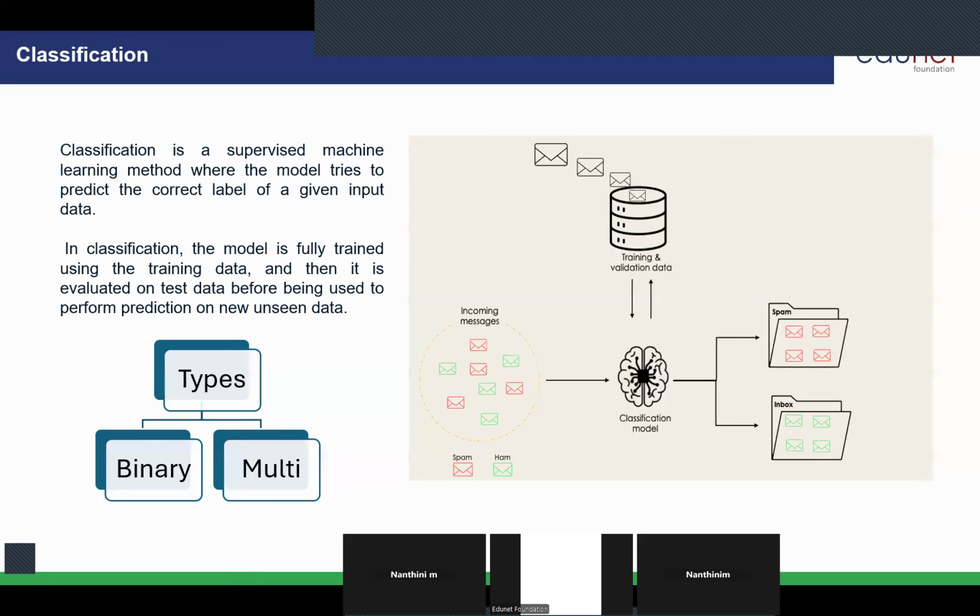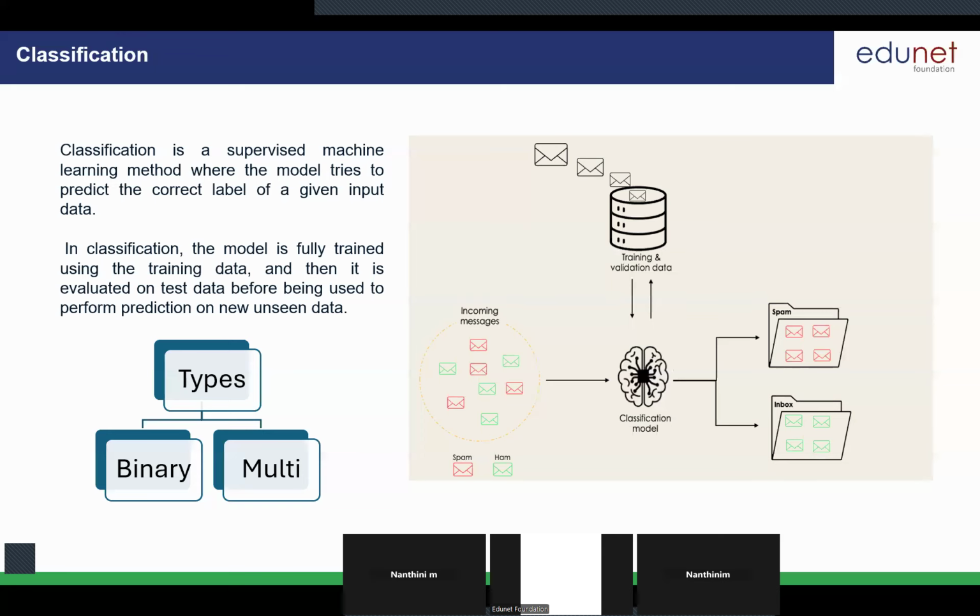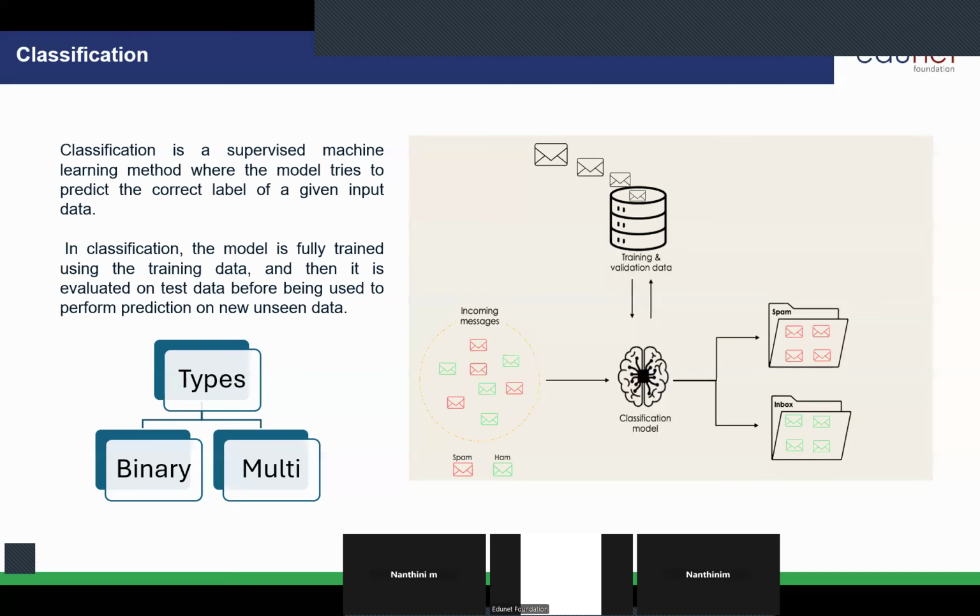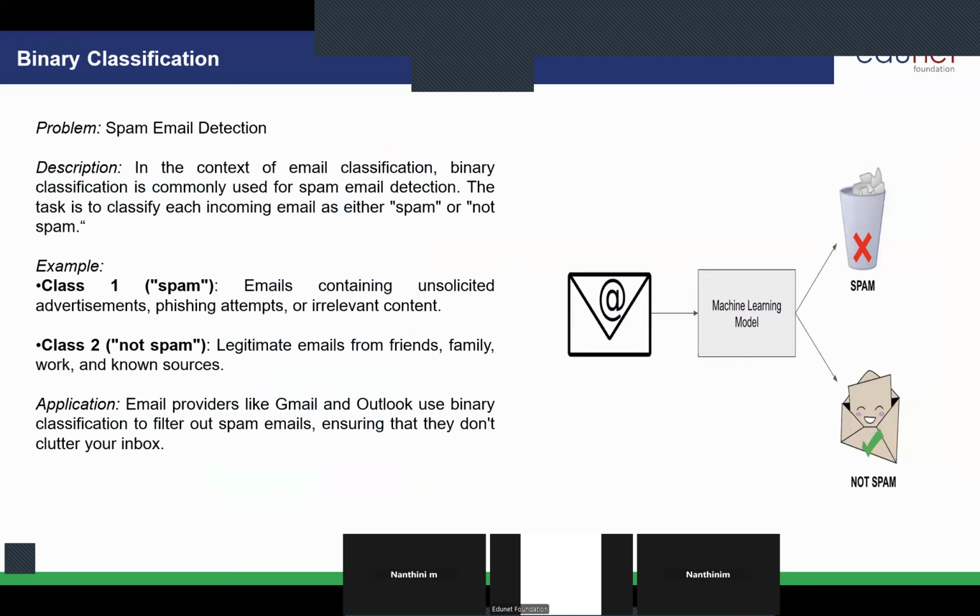Then coming to classification. As I mentioned earlier, we have different types of classification. The first one is binary. What is meant by binary? Students, can you tell me what is meant by binary classification? Yeah, there will be two classes: yes or no, 0, 1. So this is the binary classification. And the second one is multi-class classification. These are the two types of classification we have. We will understand one by one, true or false and everything.